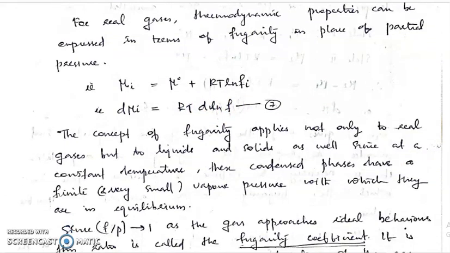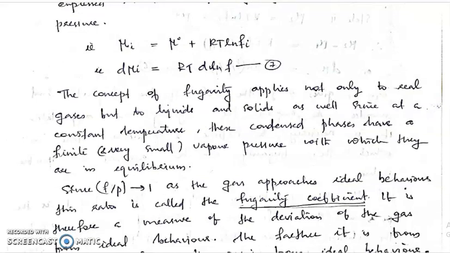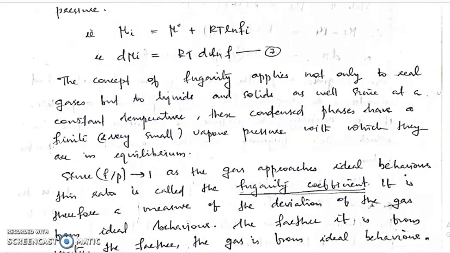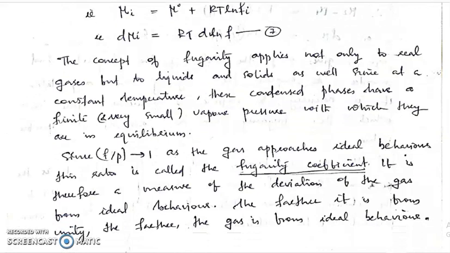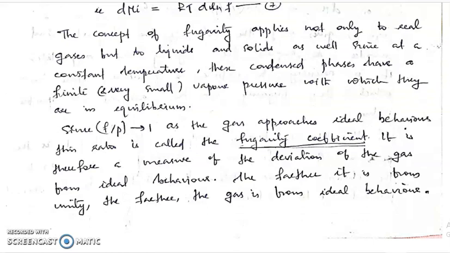This concept of fugacity applies not only to real gases but to liquids and solids as well, since at a constant temperature these condensed phases have a finite vapor pressure with which they are in equilibrium. In the case of liquids and solids, there will be a small amount of vapors produced, and the liquid or solid will be in equilibrium with the corresponding vapors. So this concept of fugacity can be applied not only to real gases but also to solids and liquids, but to a very small extent, right?